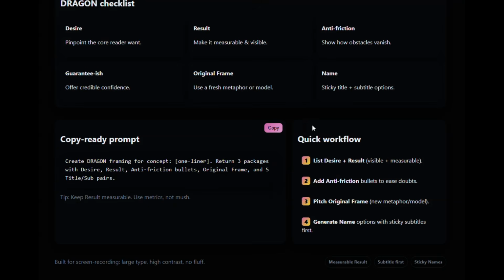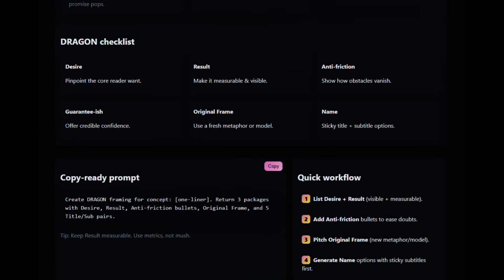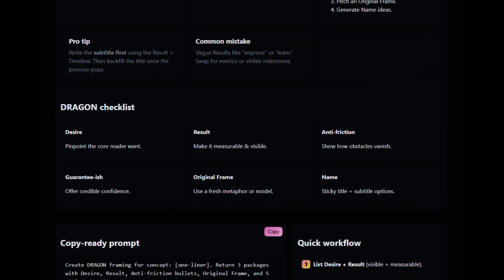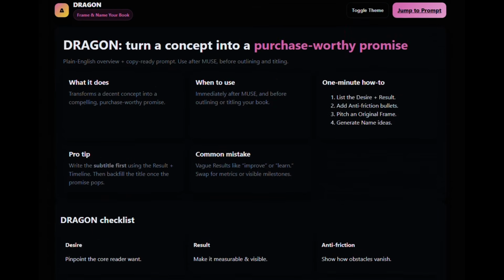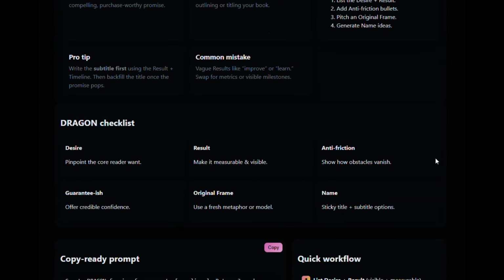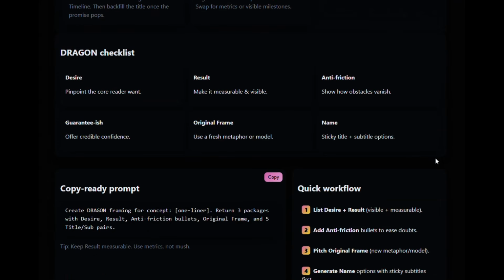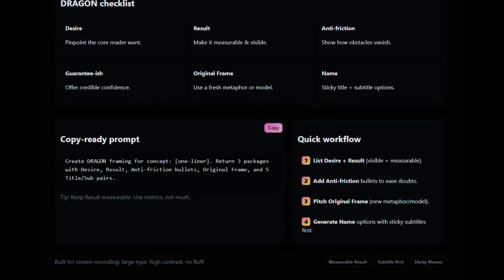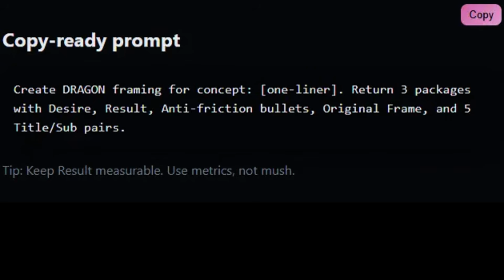Through this process, you're going to discover the core reader wants, measurable outcomes, remove obstacles, build credible confidence with a guarantee, and create a fresh metaphor or model for a frame. And then with all of that information, you can create a sticky title and subtitle combo. You can see with each one of these strategies and acronyms, you're going to get a ready-made prompt template that you can copy and paste right into ChatGPT.